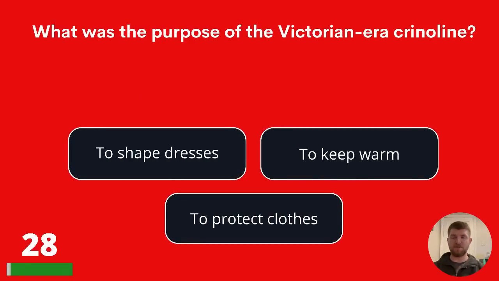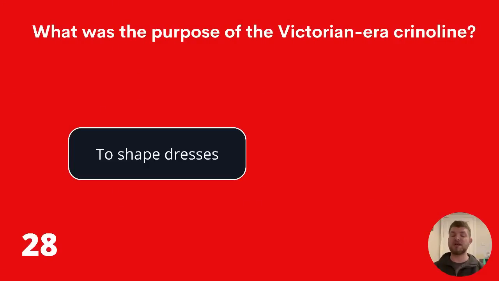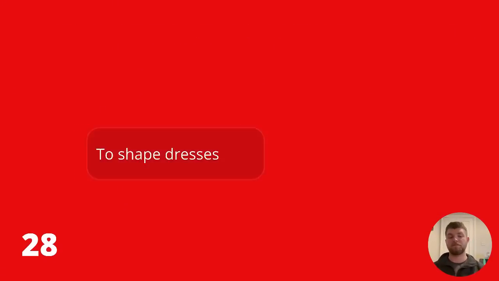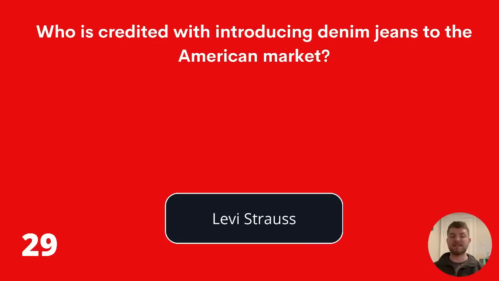What was the purpose of the Victorian-era crinoline? To shape dresses, to keep warm, or to protect clothes? The answer is to shape dresses. Who is credited with introducing denim jeans to the American market? Ralph Lauren, Calvin Klein, or Levi Strauss? The answer is Levi Strauss.